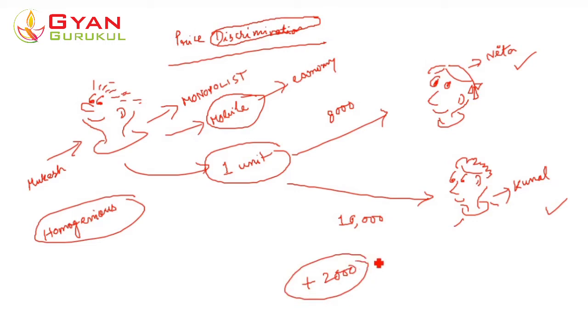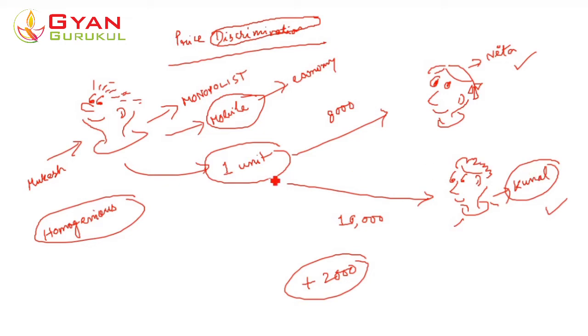Kunal is paying 2,000 rupees higher than Nita in order to get the same phone. That means there is a clear discrimination. Okay, the discrimination is towards Kunal, right? The discrimination is towards Kunal because he is selling the same phone to Nita at a lower price than Kunal, right? So this is one form of price discrimination.